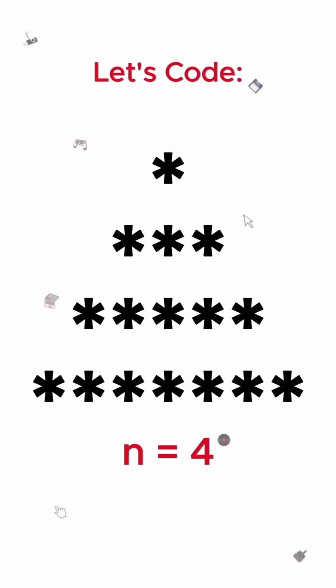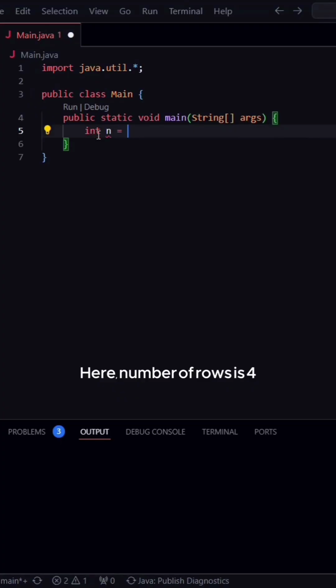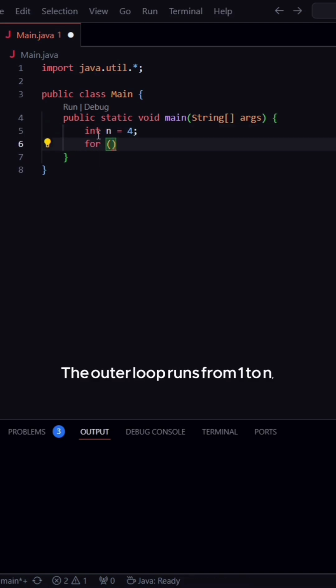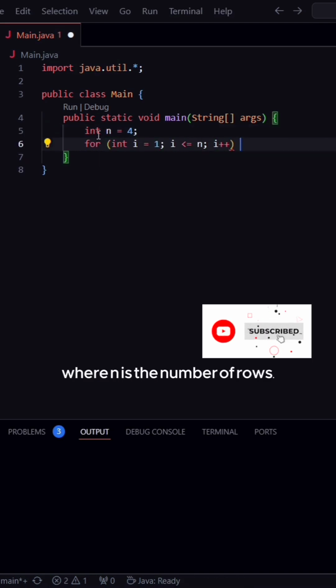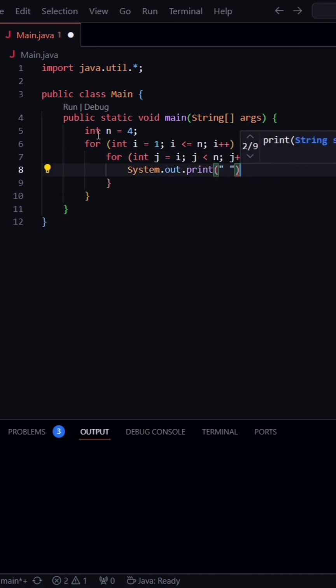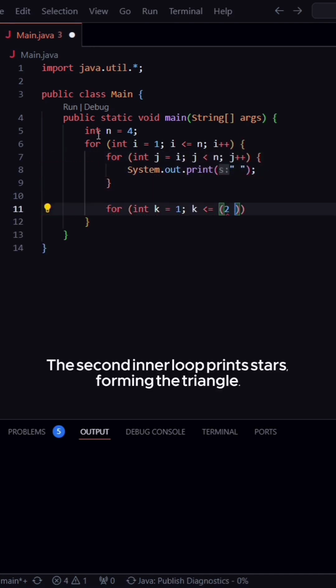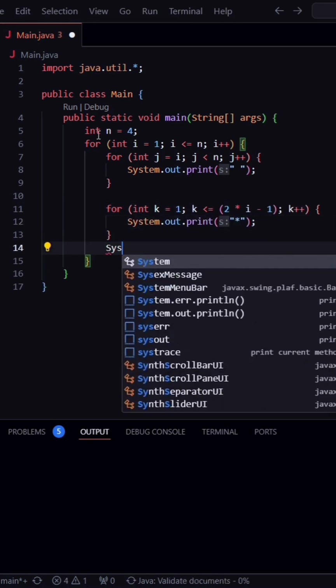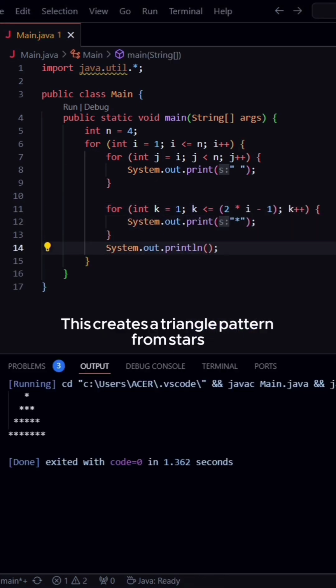Let's get into code. Here, the number of rows is 4. The outer loop runs from 1 to n, where n is the number of rows. The first inner loop prints spaces to center the stars. The second inner loop prints stars, forming the triangle. This creates a triangle pattern from stars.